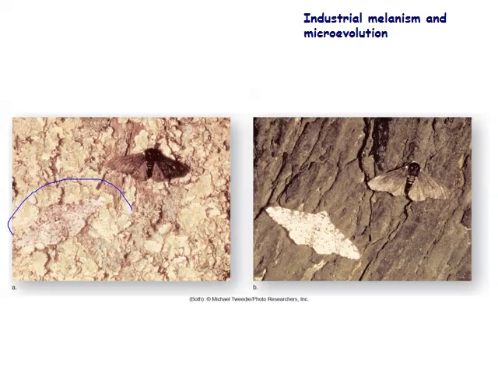If you look closely here, here is a light-colored moth. And so you can see that on a light bark tree, the light-colored moth could very easily escape detection by the birds. And so most of the moths within the population had the light color. Now see a tree that has picked up a lot of soot. Now the light-colored moths really stand out, and so there was a population shift very rapidly between the two variants of the species.